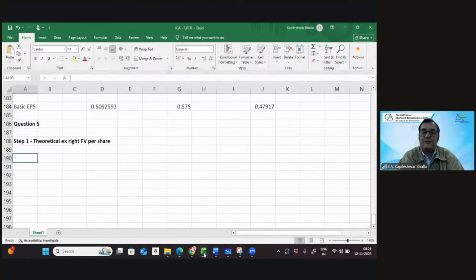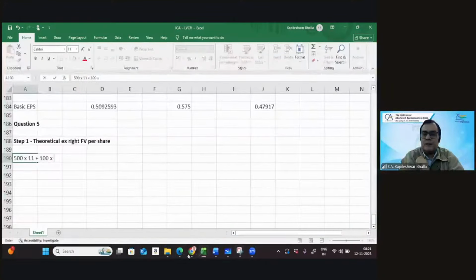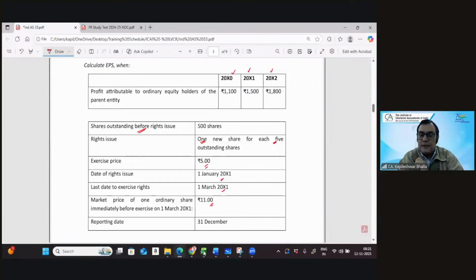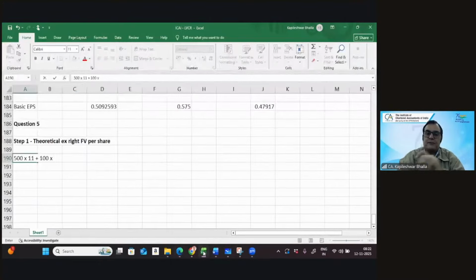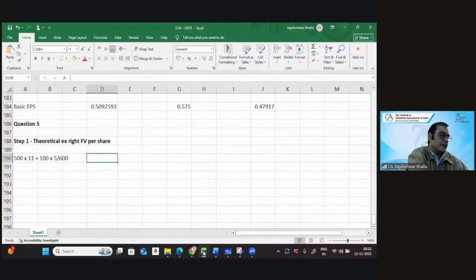So 500 into 11. The right issue is 100 into the price at which it is made. The exercise price is 5. And divide this entire amount by 600 shares. So this is 500 into 11 plus 500, divided by 600. I think it works out at 10.